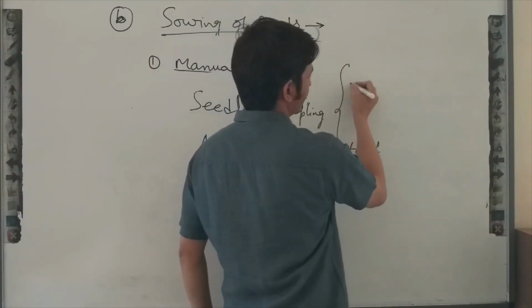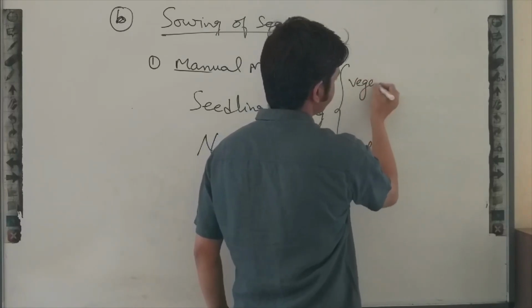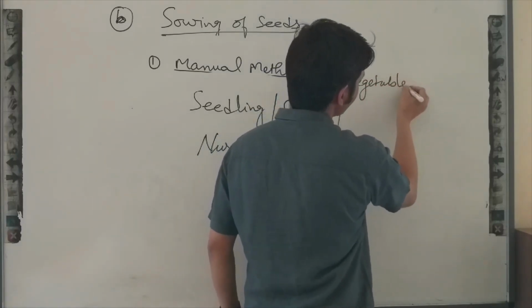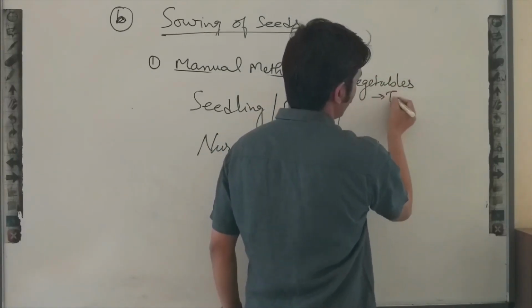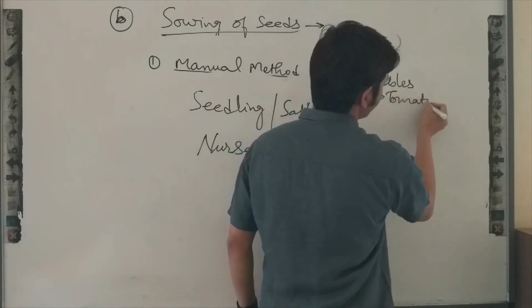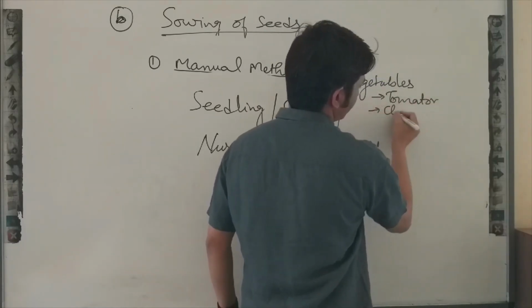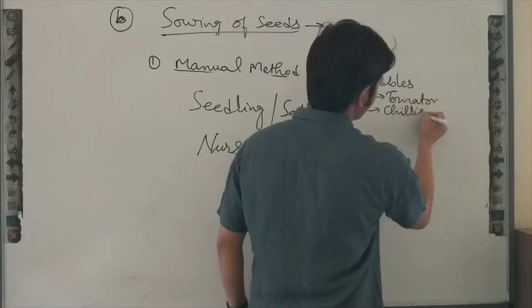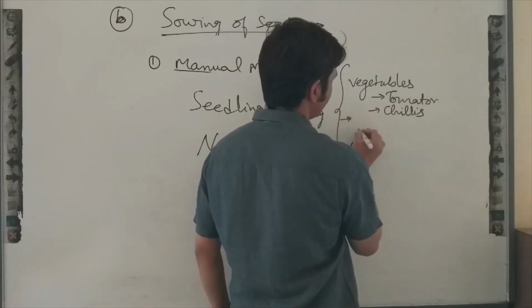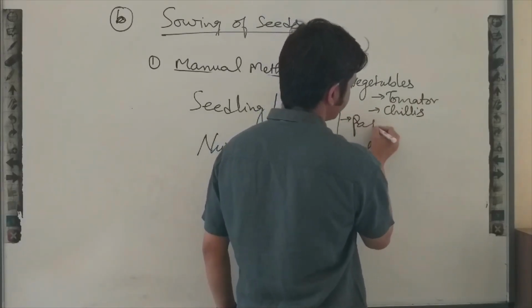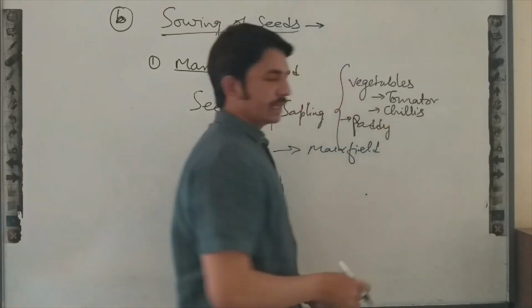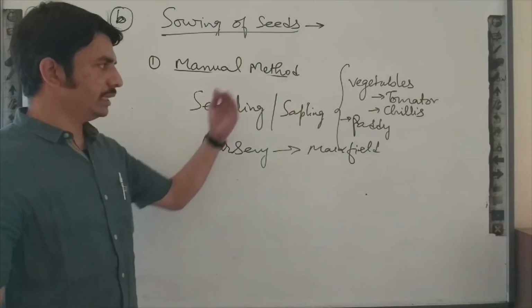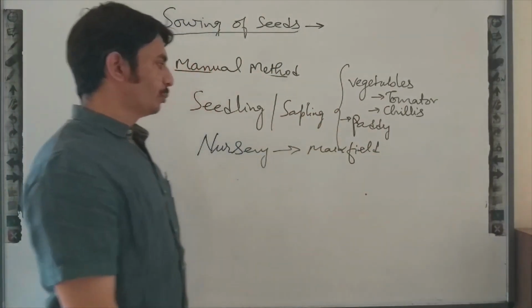Tomato we can transplant, chilies we can also transplant, and also paddy plants we can grow in the nursery and then transplant in the main field.